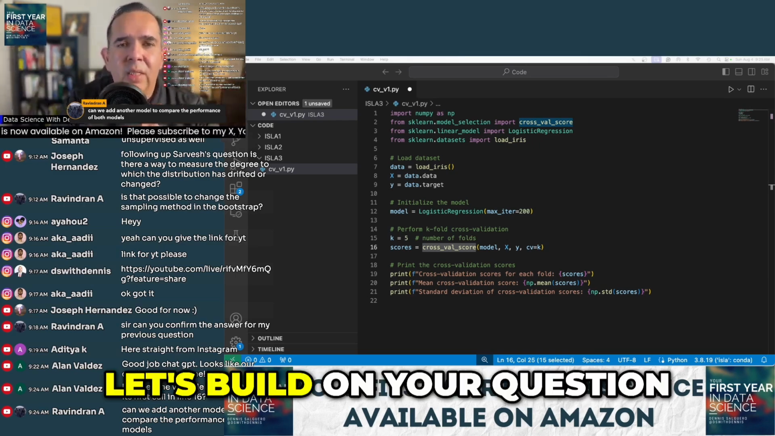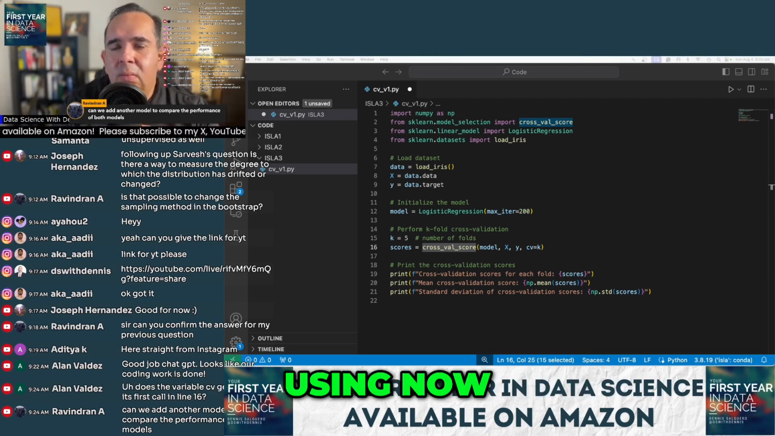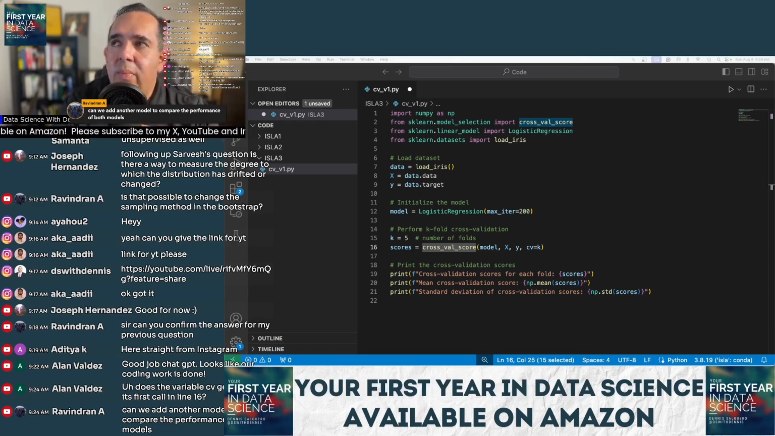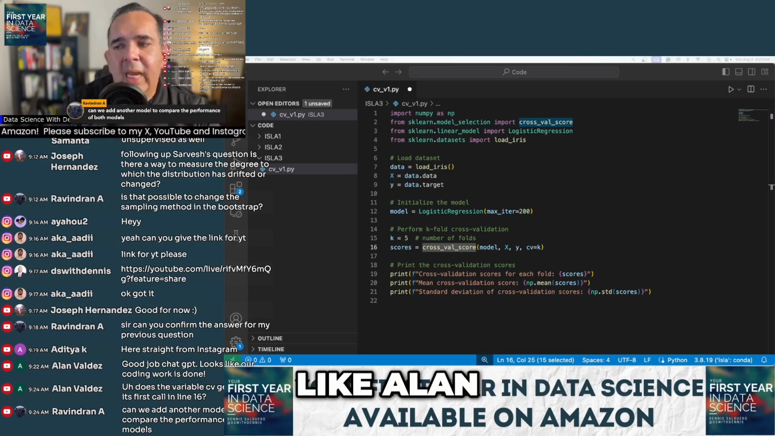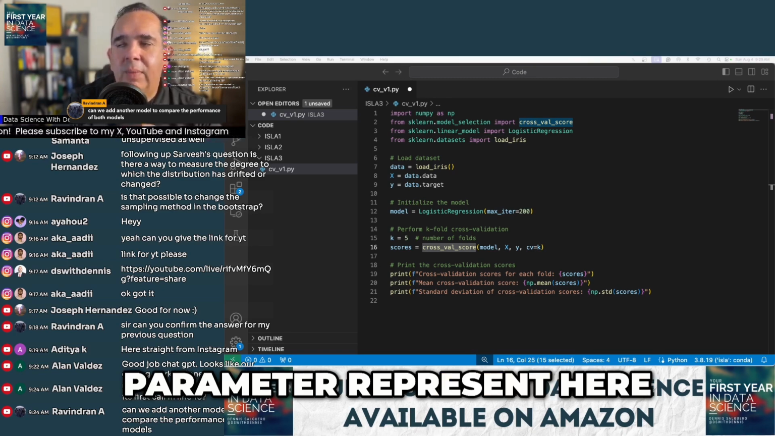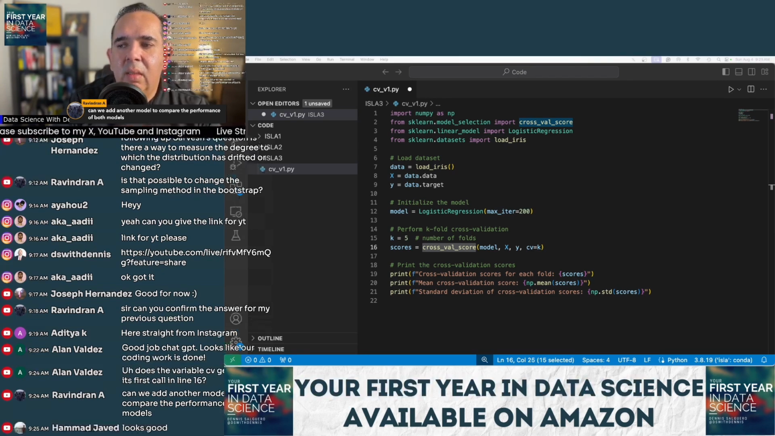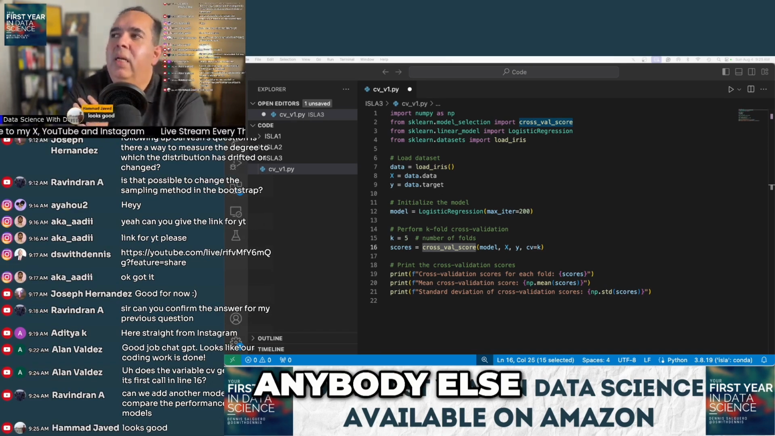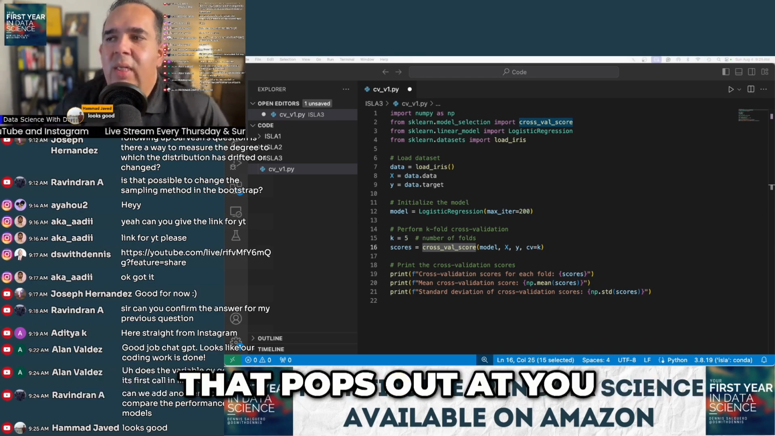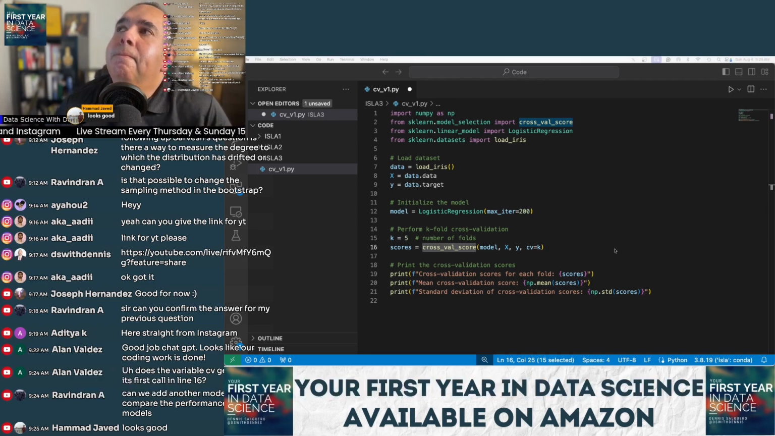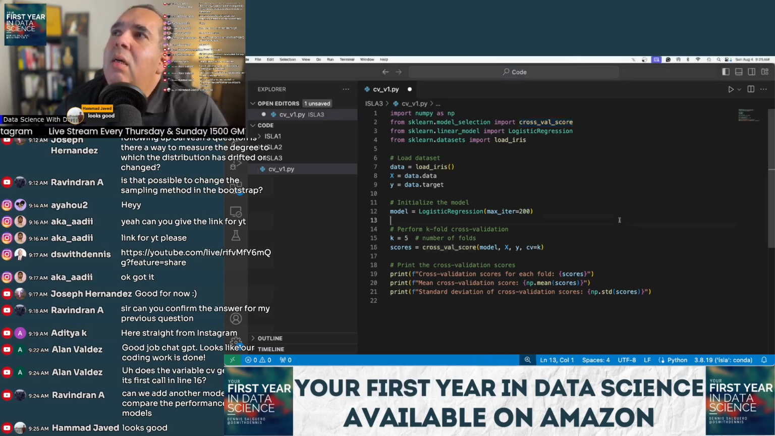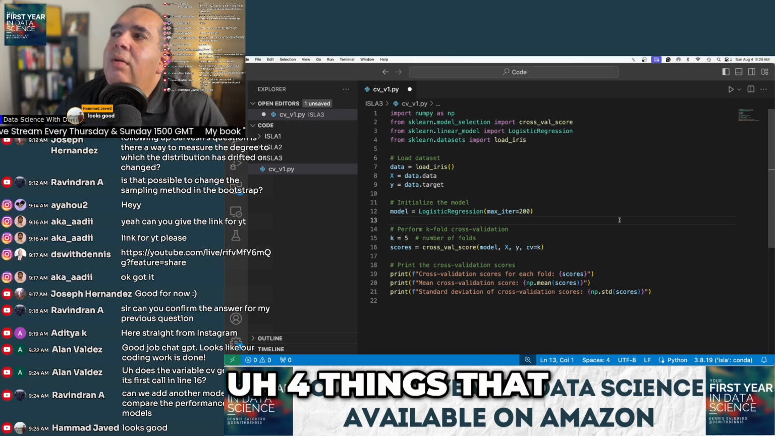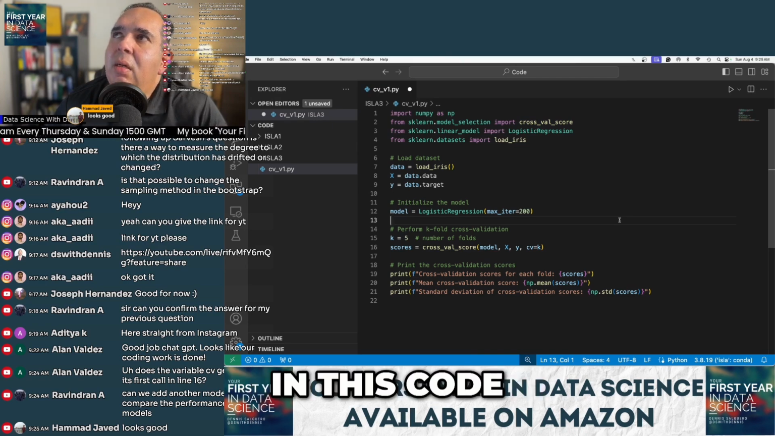So look, Ravindran, let's build on your question. What model are we using now? What does the code tell us about that? And like Alan, what does the CV parameter represent here? Ahmad says, looks good. Okay. Anybody else? Or just give me your observations or anything that pops out at you. I see 1, 2, 3, 4 things that pop out at me in this code.